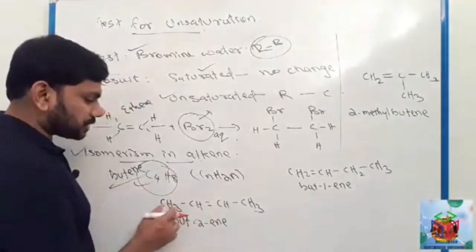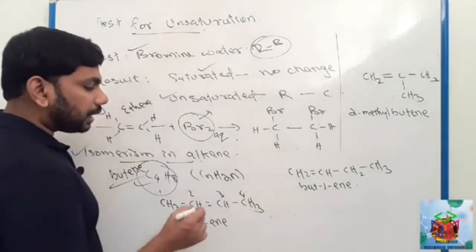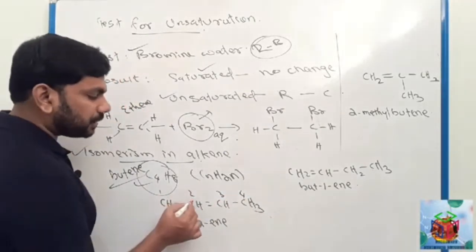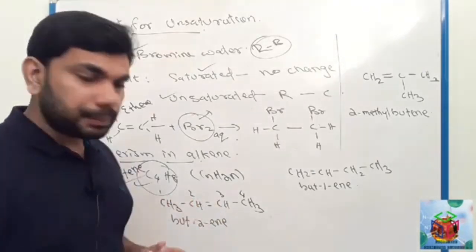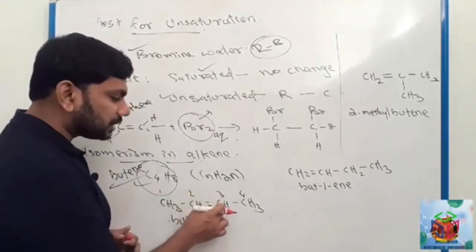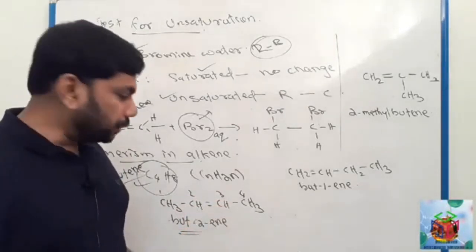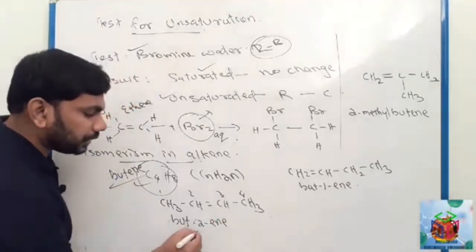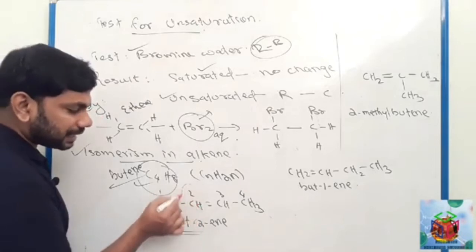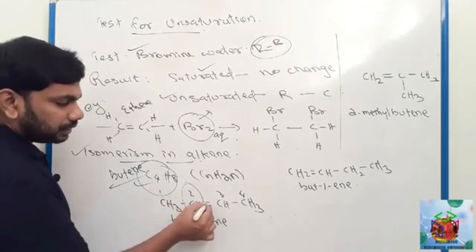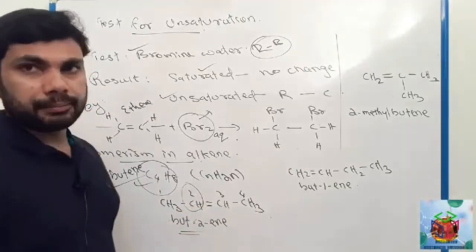See, this is one of the structures here: 1, 2, 3, 4, 4 carbons, and the position of the double bond is between the second and third carbon. So it is but-2-ene, because the double bond is at the second carbon.